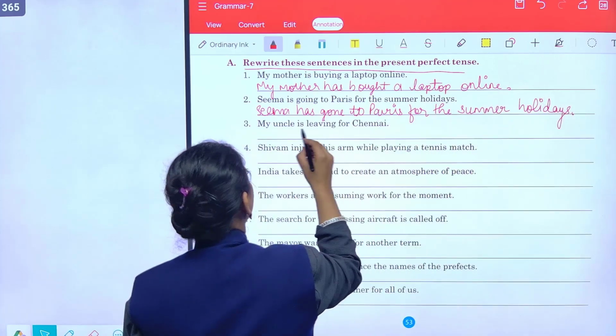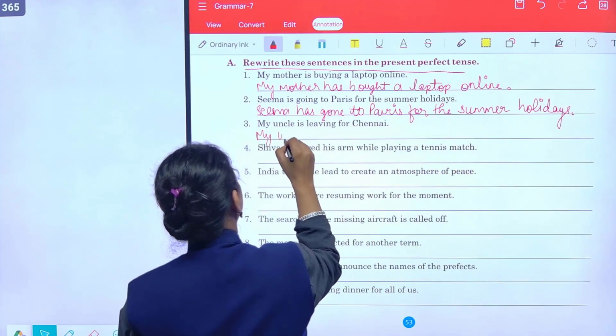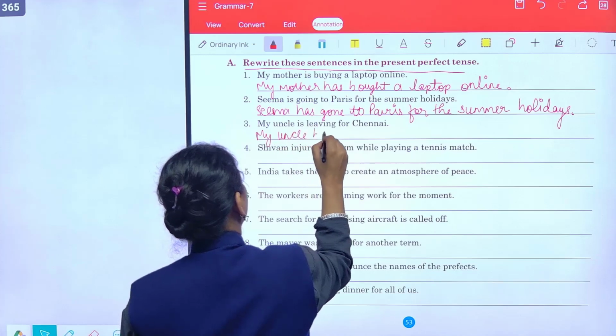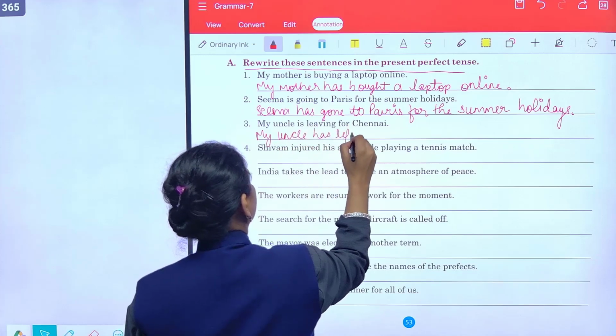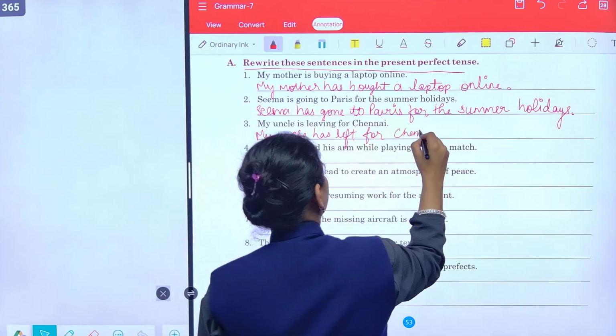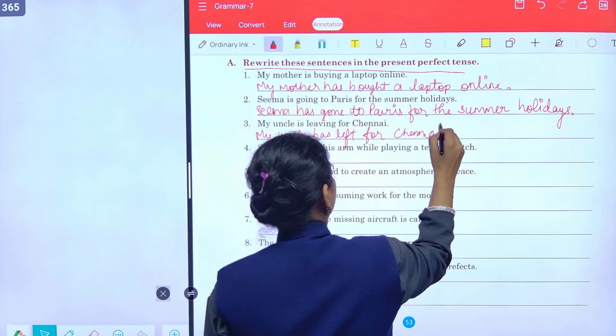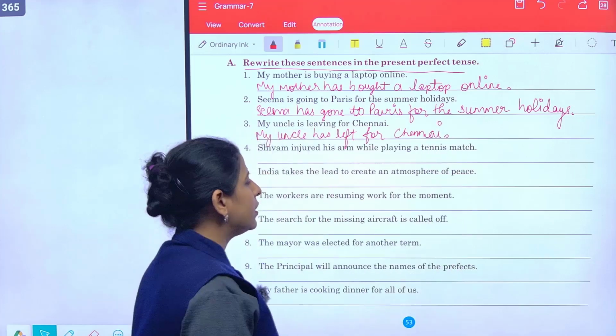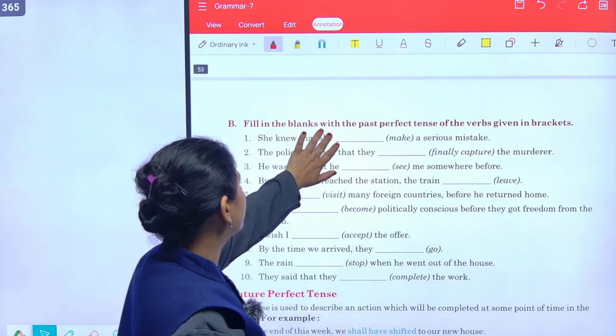My uncle is leaving for Chennai. My uncle has left for Chennai. Like this, you have to change these tenses. Then comes the next exercise.